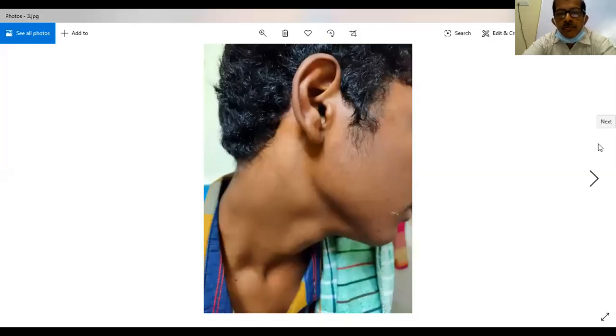Carefully see this. You are finding a swelling in one place. So what is it? All of these are dependent on the site, you can diagnose. That's why I'm showing these figures.